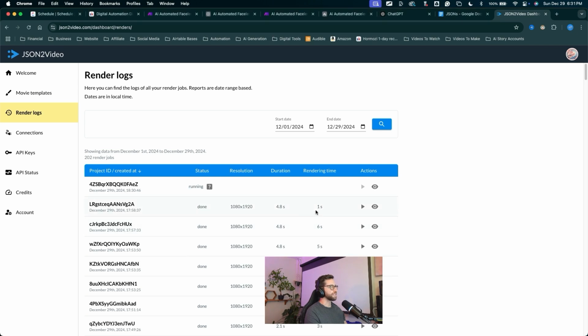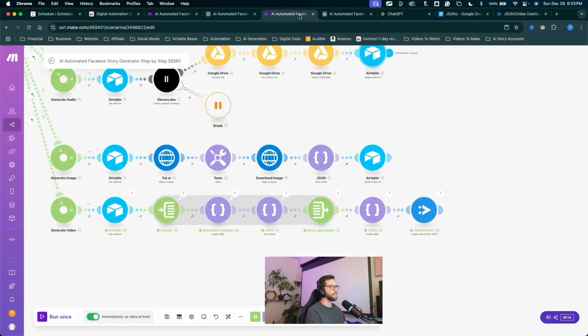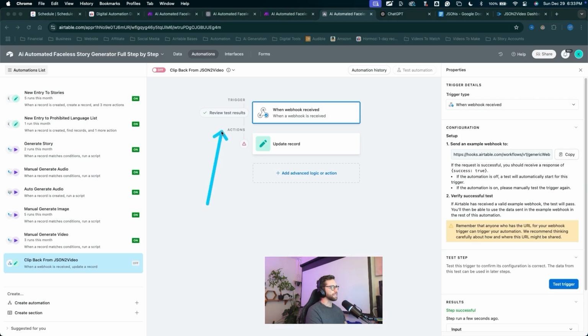Once that one finishes, JSON to video will send that webhook back to Airtable and that will complete that loop and get that video back for us. So you can sit in your render logs while you're building this out, hit refresh on your browser and wait for that video to say done. And there it is finished. Let's come back into Airtable. We can see this now has a green checkbox. The step was successful. We can finish off this update a record action.